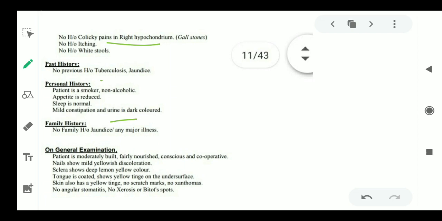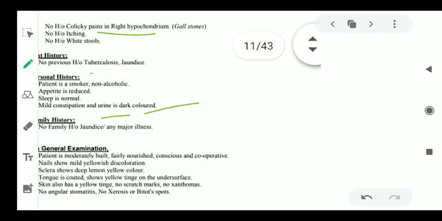Then comes the important part, general examination. So in general examination, what all will you find? You can see here, I will try to detail it more.